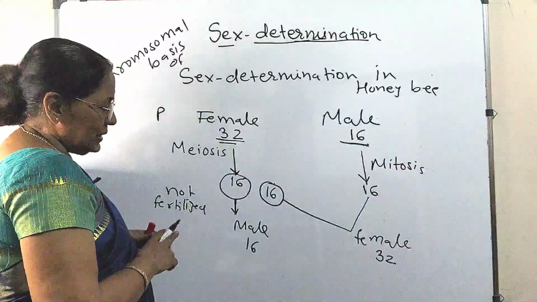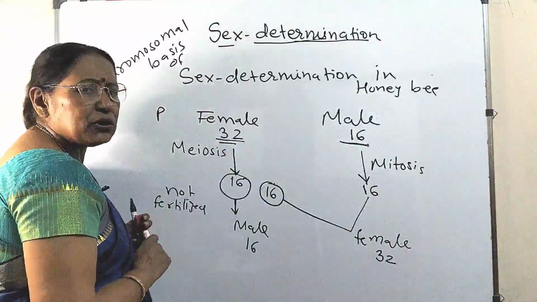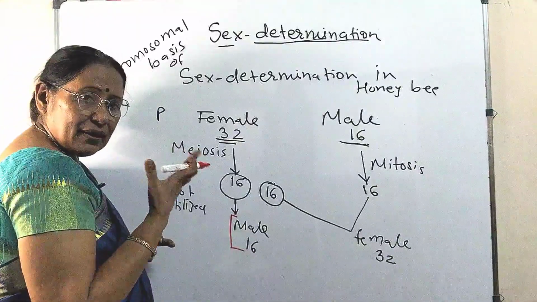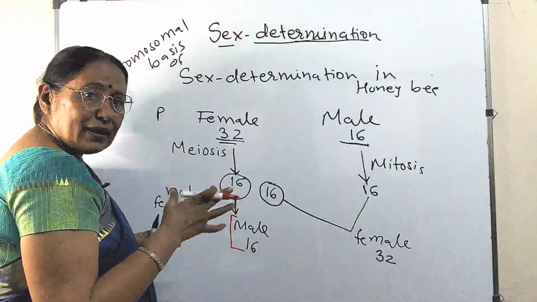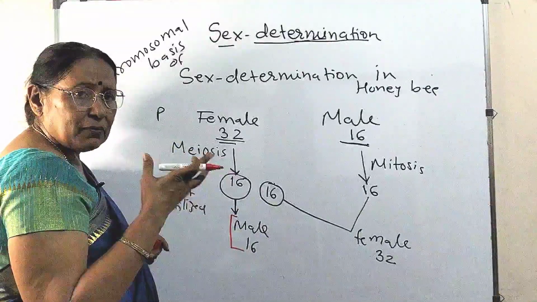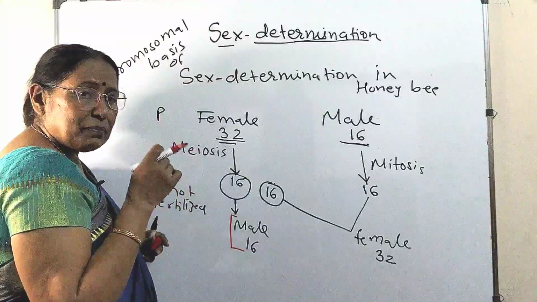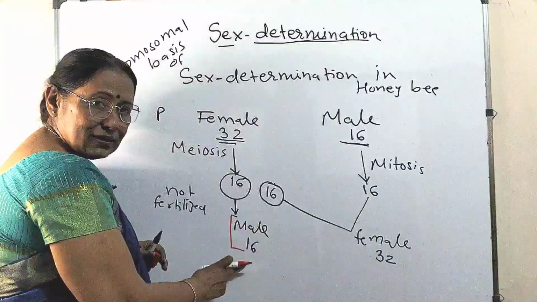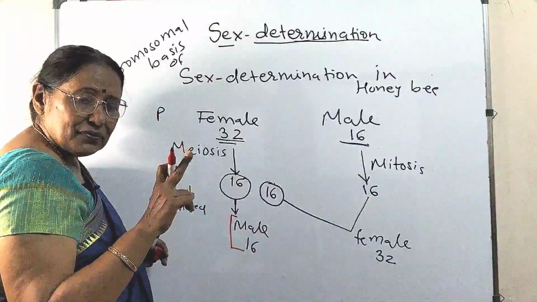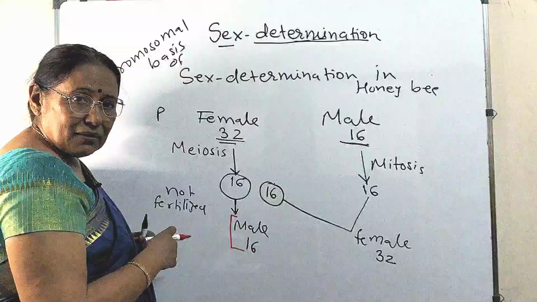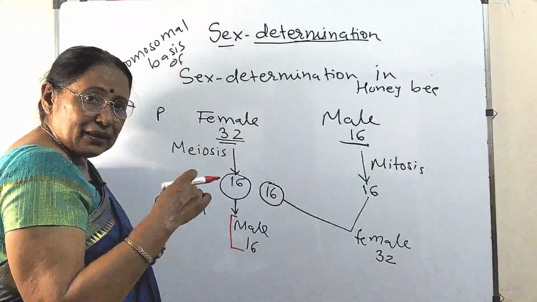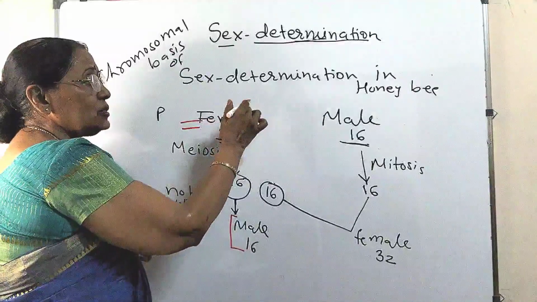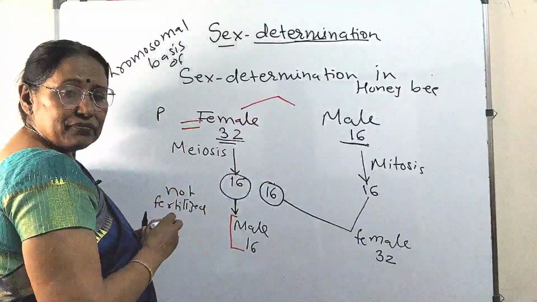And see one more interesting thing: this male, I mean all males, they do not have any father. So naturally they do not have a paternal grandfather also, but they have a maternal grandfather. These males are the product of non-fusion of the gametes. They are derived only from the female gamete. So they only have a mother, and this mother is formed by fusion of male and female gametes.